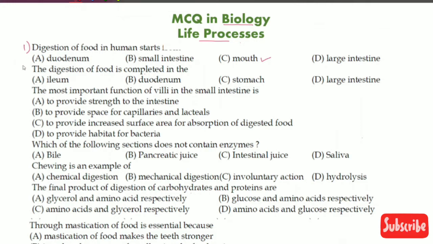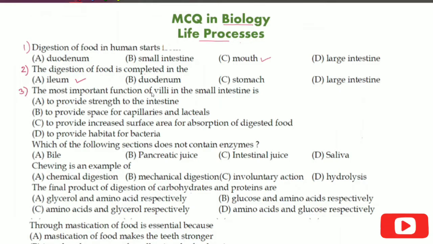Let's move to question number 2. The digestion of food is completed in: ileum, duodenum, stomach, or large intestine. Where is the digestion getting completed? We know that digestion is completed in the small intestine. Now, which part of the small intestine? We have two parts as options, ileum and duodenum. Ileum is the part where digestion of the food is completed. So option number A.